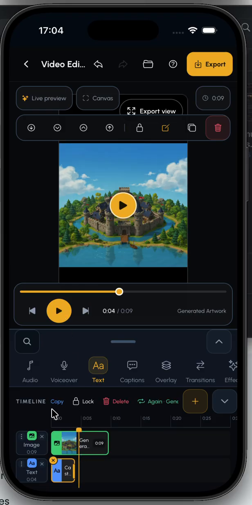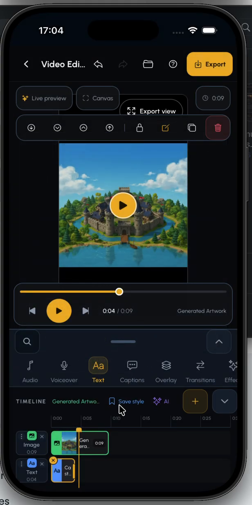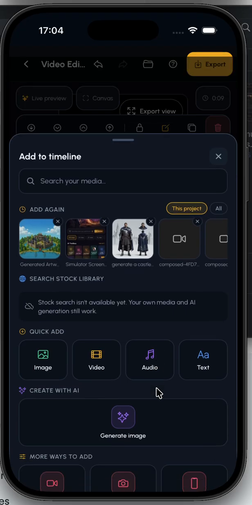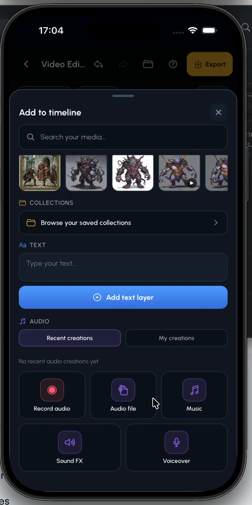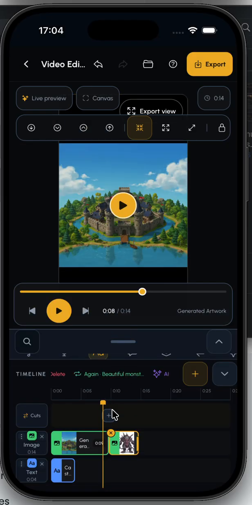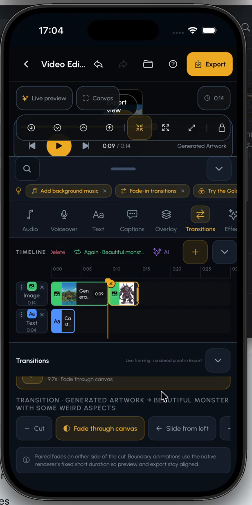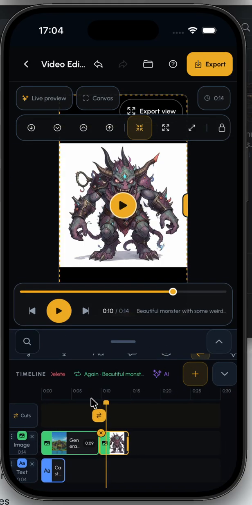Here we can use some help of the AI, or ask to do some additions in the text or in the image. We can add more things here. We can also record audio, put some music, or make our own narration. For example, we select a monster. We can add some transition from one image to other, or one video to other.